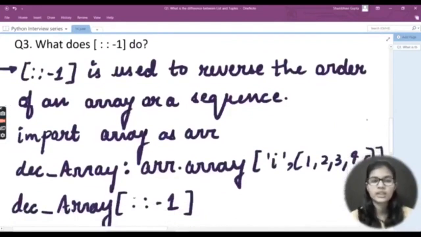If someone specifically asks you to perform this colon -1 on a string, then you can take a string and use an example for that. But if nothing is specified, you're just going to answer that this is used to reverse the order of an array or a sequence, right? And if the solution is asked, you're going to write out this program.